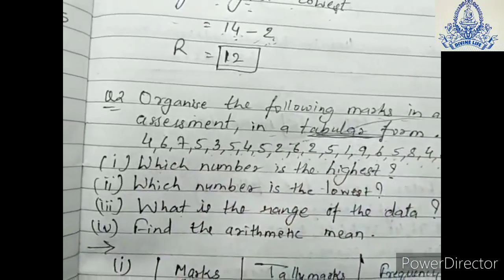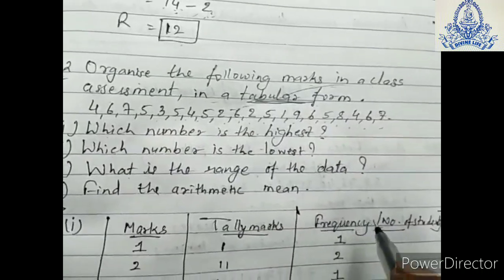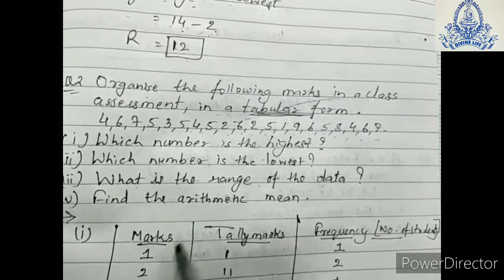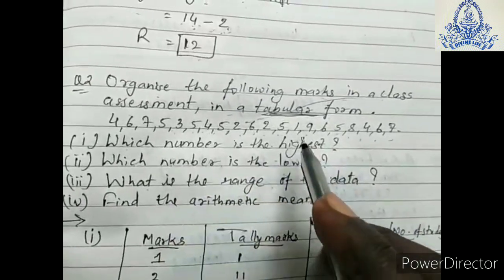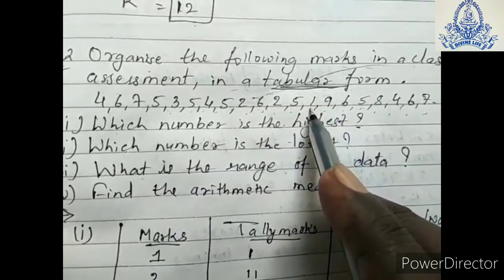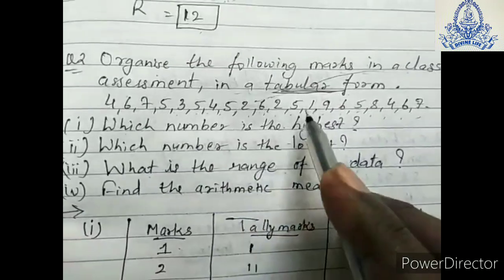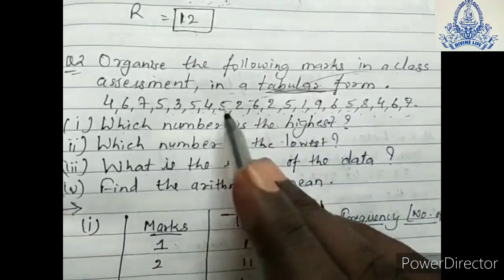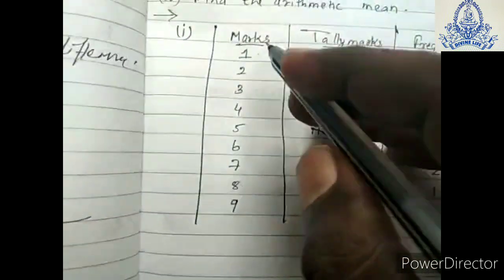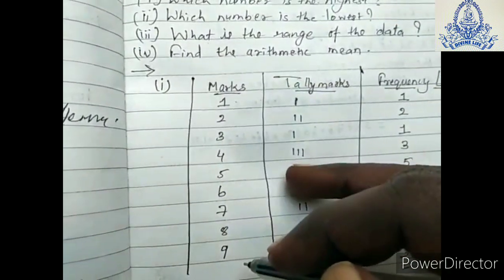Tabular form means a marks column, a tally marks column, and a frequency column, the number of students we have to find. So the marks which are given, we will start from the lowest to highest, that is in increasing order, or you can say ascending order. Smallest is 1, so we will take 1, then 2, then 3, 4, 5, 6, 7, 8 and 9. So we will put marks 1 to 9, the marks they got.